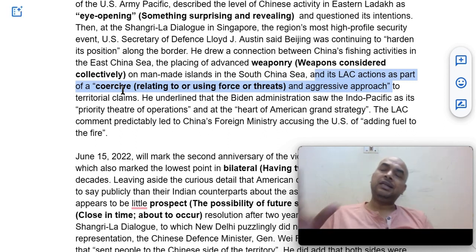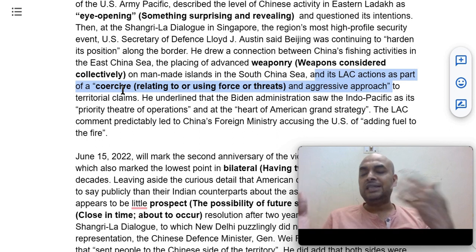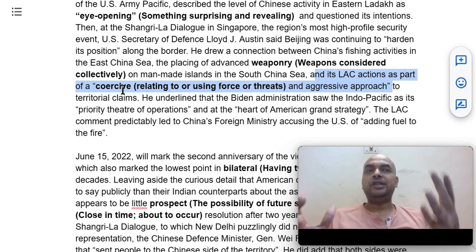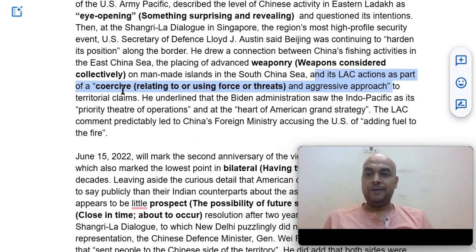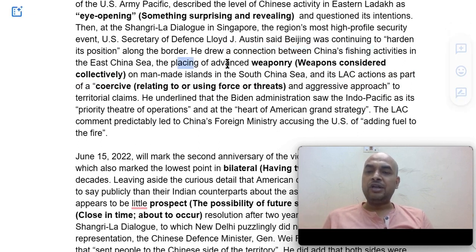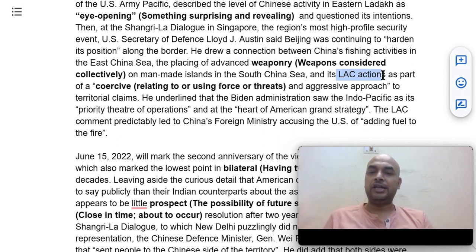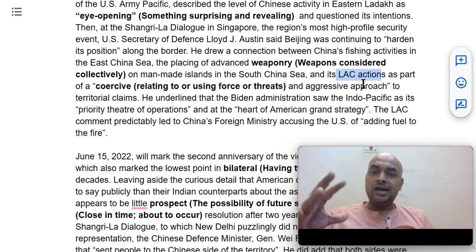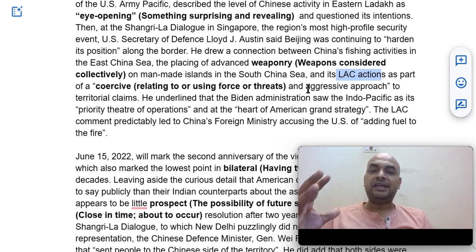Coercive means that if you intend to get some result by the use of force or threats, it is coercive. It's an adjective. So he drew a connection between the fishing activities, the placing of advanced weaponry, and the LAC action, as part of a coercive and aggressive approach to territorial claims.